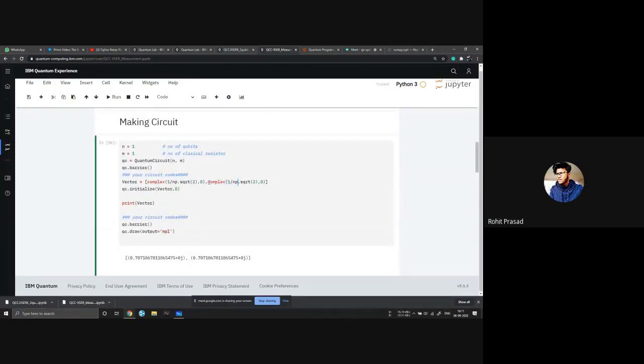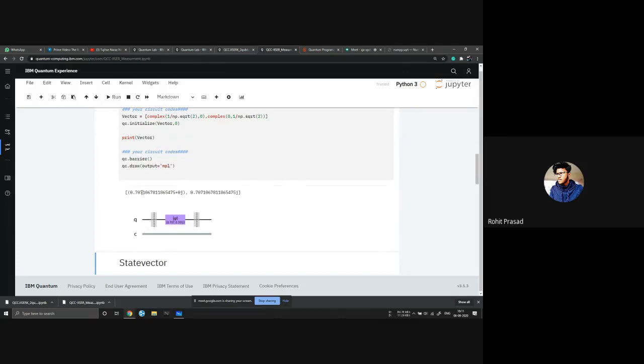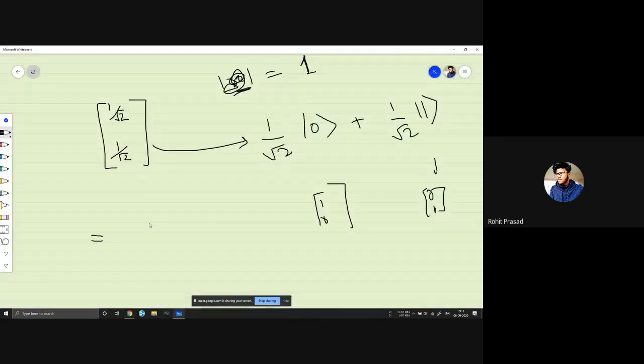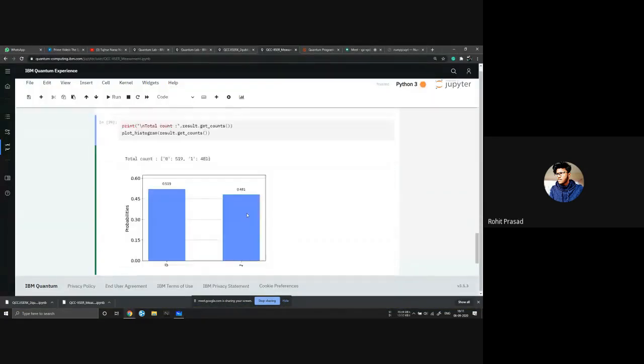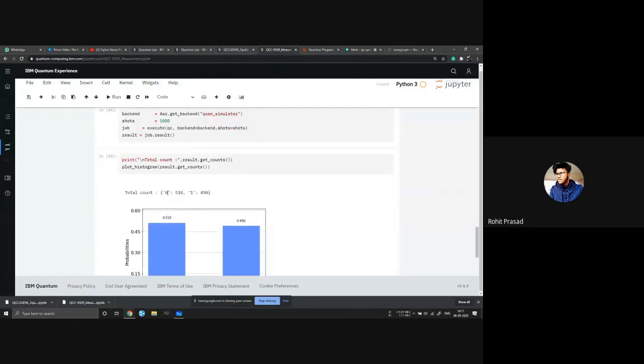Now let's change this y vector, and make it like this. So our new psi is something like this: 1 by under root 2, iota 1 by under root 2. Still the magnitude is same, x and y magnitude is same. If we run this, and now we measure this thing 100,000 times, still it will be 50% and 50%, right? It's 0.51, this is 0.49.